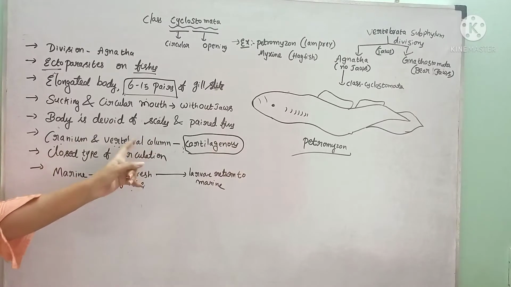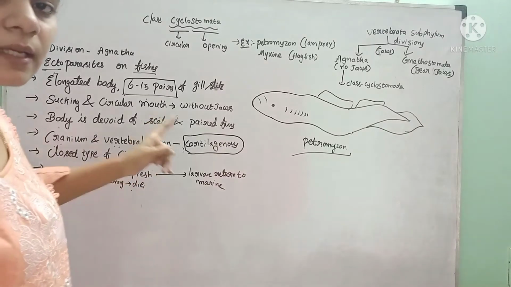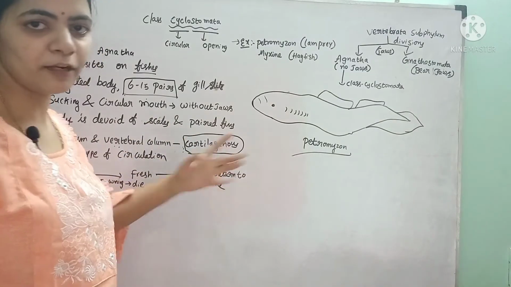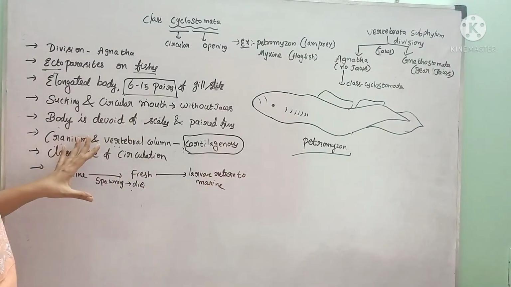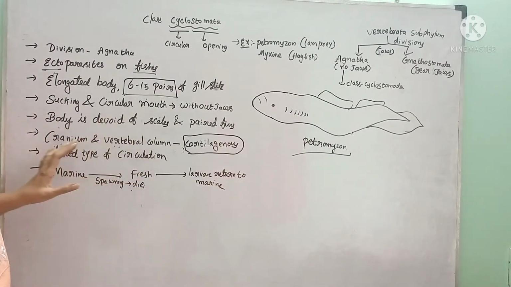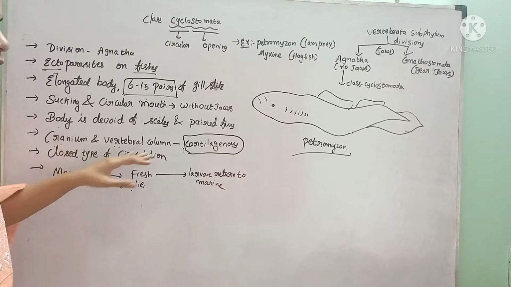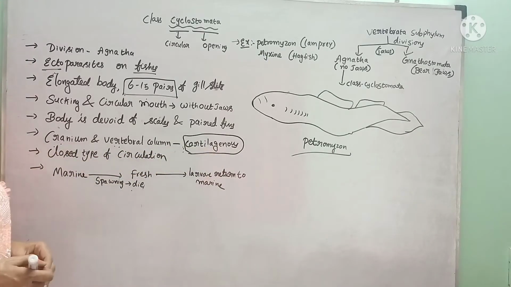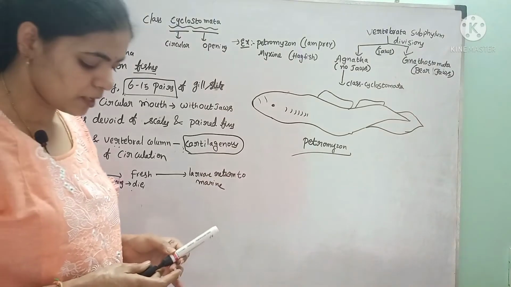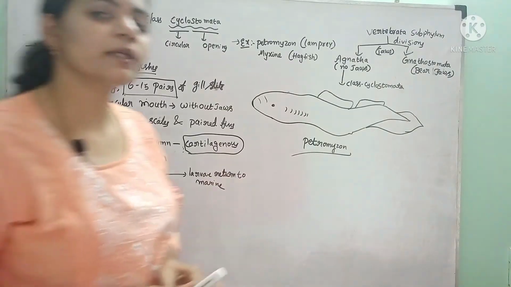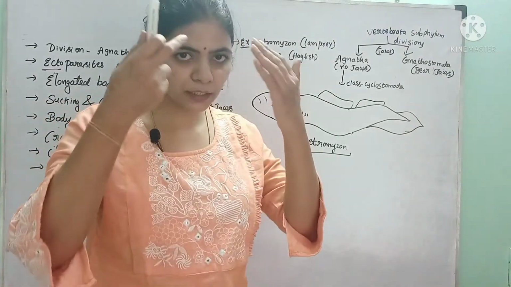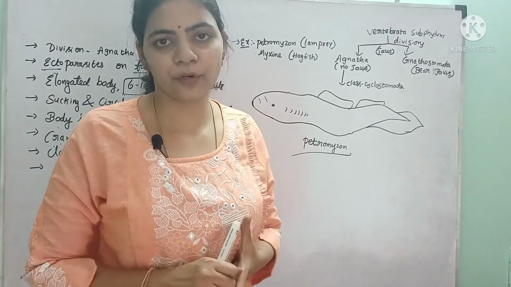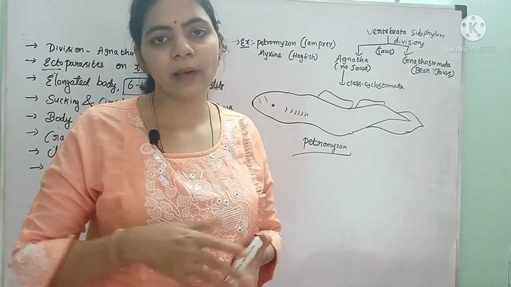And we have studied that the vertebral column may be cartilaginous or bony. In these Cyclostomata members, the cranium and vertebral column are made up of cartilaginous material, and they contain a closed type of circulatory system. Open type of circulatory system means the blood from the heart directly goes to all the parts of the body, and all the parts bathe in that blood.